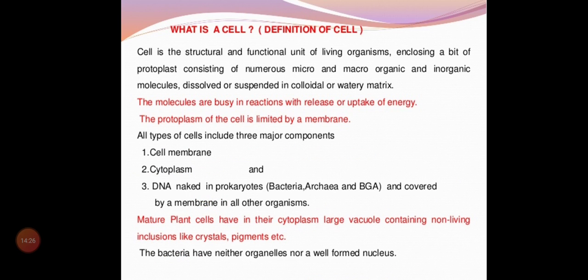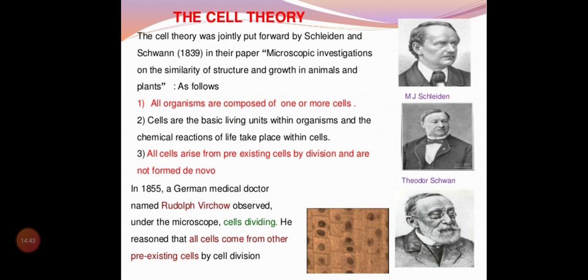That's all about the cell. What is a cell? The definition of a cell, and what can be seen, like the cell membrane, cytoplasm, what can be seen in protoplasm, what can be seen in prokaryotes, and what can be seen in eukaryotes. And now we'll move on to the cell theory.